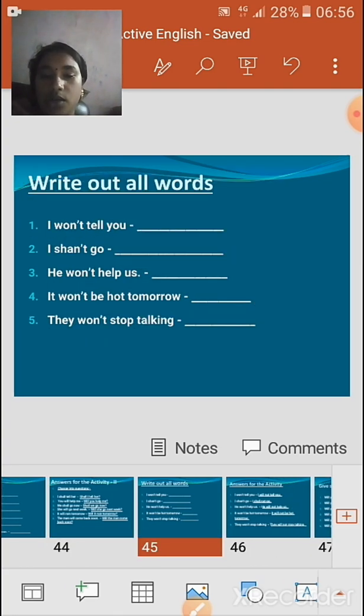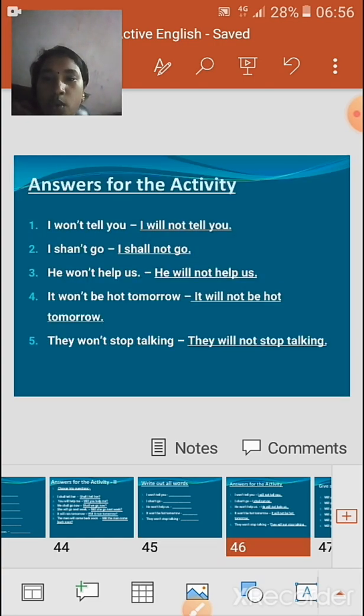Now write out all the words. So I won't tell you. So now expand the word won't. I will not tell you. I shan't go. I shall not go. He won't help us. He will not help us.